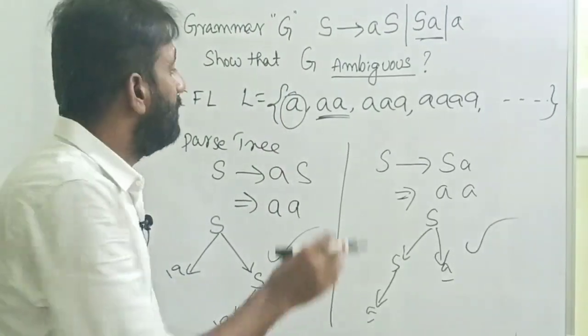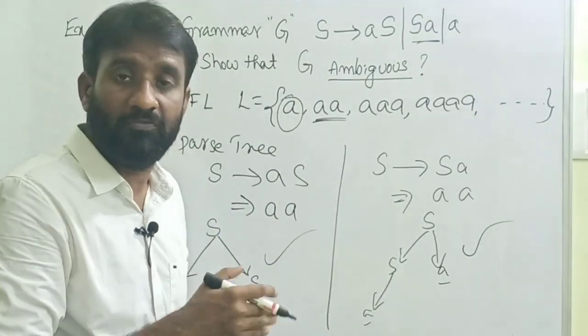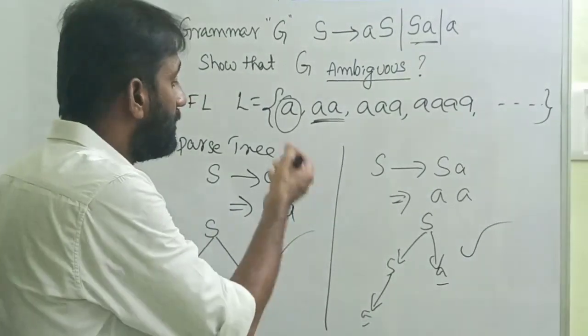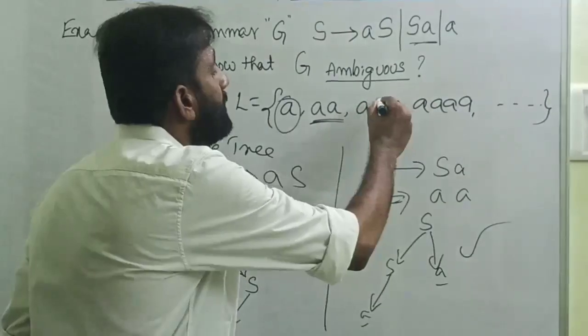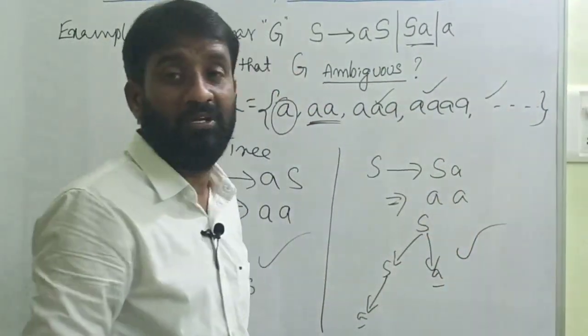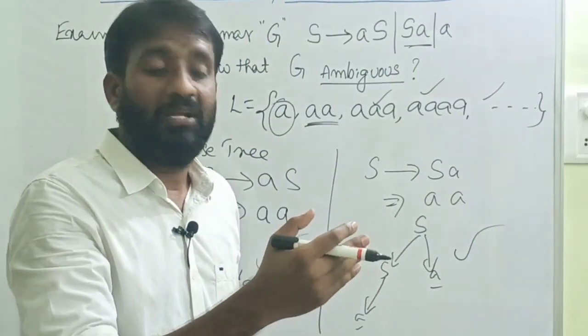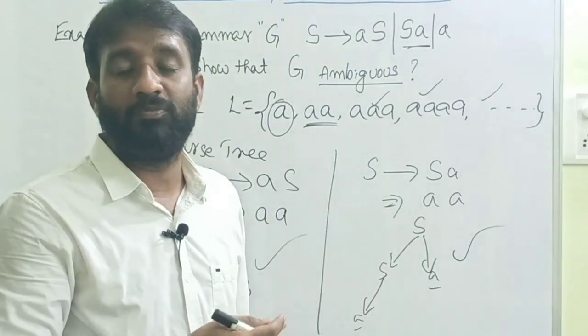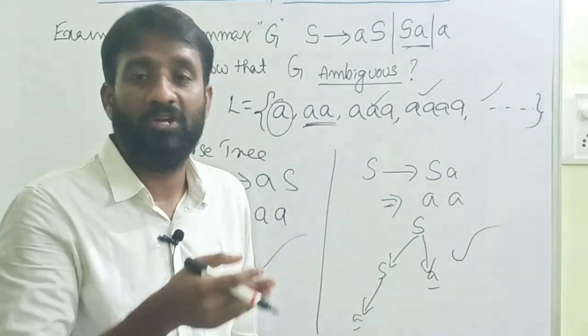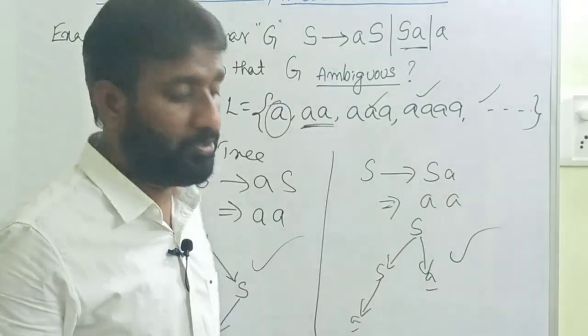For example, if for double a there is a unique parse tree, you cannot conclude, we are not allowed to conclude that the grammar is unambiguous. You have to check the next string, and if it is not possible, the next string, and so on. Is there a possibility for at least one string to have more than one leftmost derivation, more than one rightmost derivation, or more than one parse tree? This is how you can show the grammar is ambiguous.